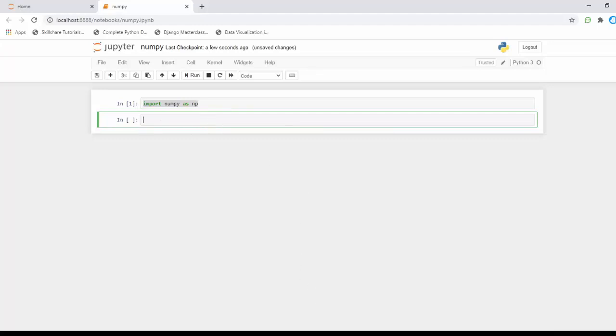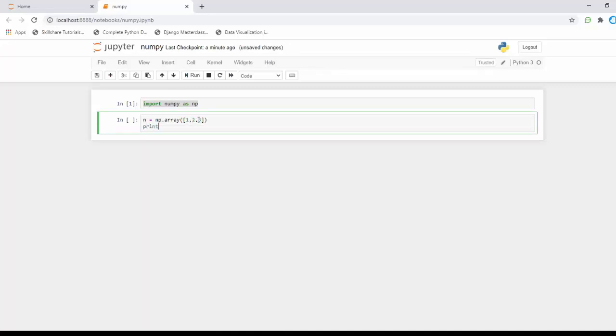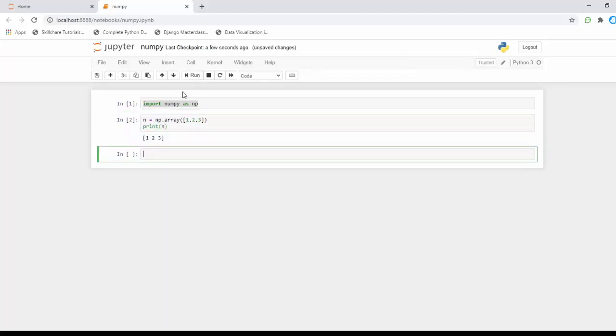Then I'm going to create my array. I'm going to create a value in here, np.array, open my parenthesis like this, and create a list here, and now I'm going to print it. That's it. We got a list. You can say this is a simple list, it may look like a printed list, but it is a numpy array. We call this a numpy array.